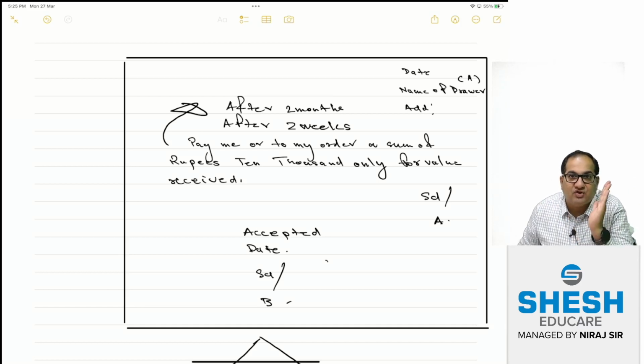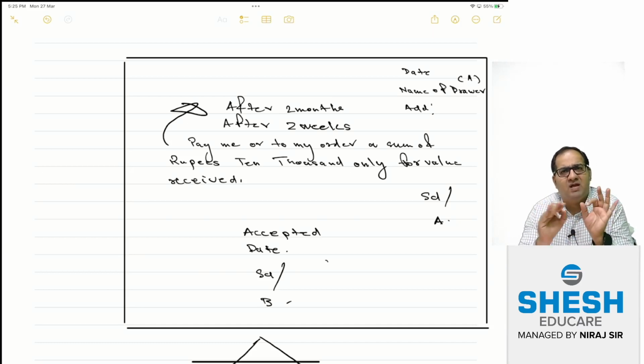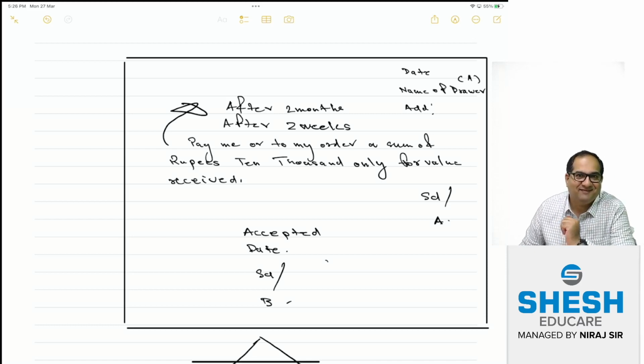Up till now no tension, no twist, nothing, I am saying simple things. It's an understanding between seller and buyer. There is a credit sale happening, there is a credit purchase happening. So the seller wants some protection, so the seller just expects the buyer to accept what was decided between them as terms and conditions, right?